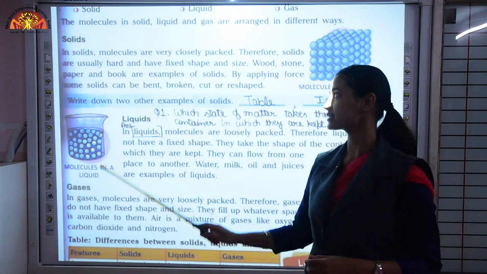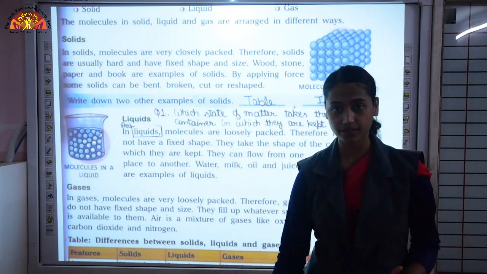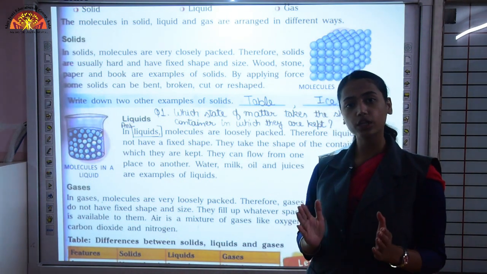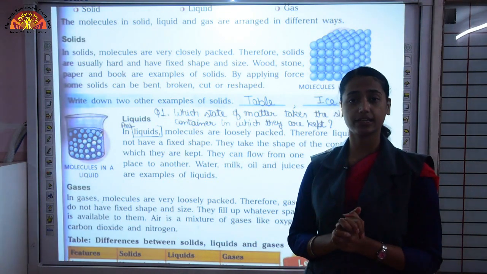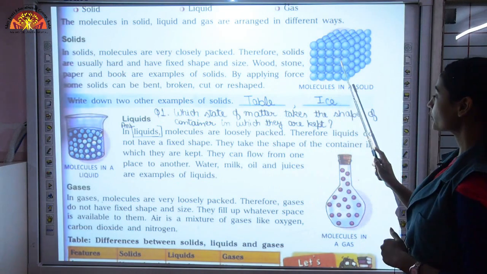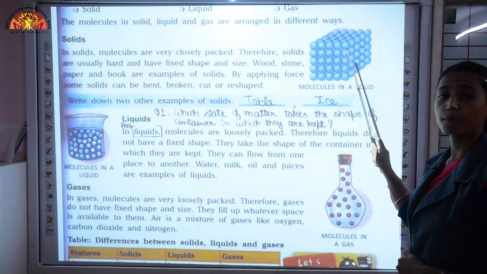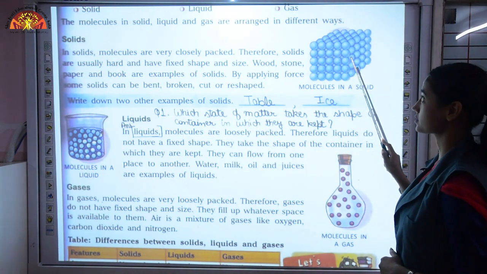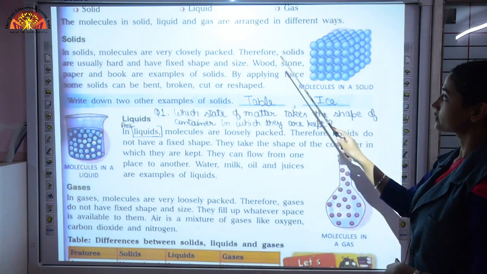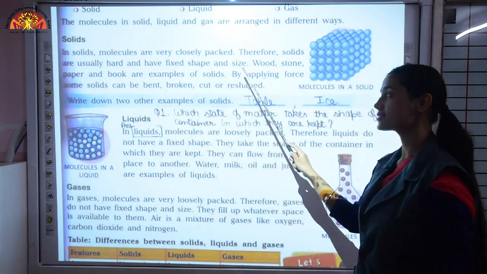The same happens in case of solid. Here we are talking not about persons, we are talking about molecules. In case of solids, molecules are very close to each other. They are very tightly packed because of the strong forces. Here you can see these small spheres, these are molecules of a solid substance. All these molecules are very closely packed. Therefore, solids are usually hard and have fixed shape and size.